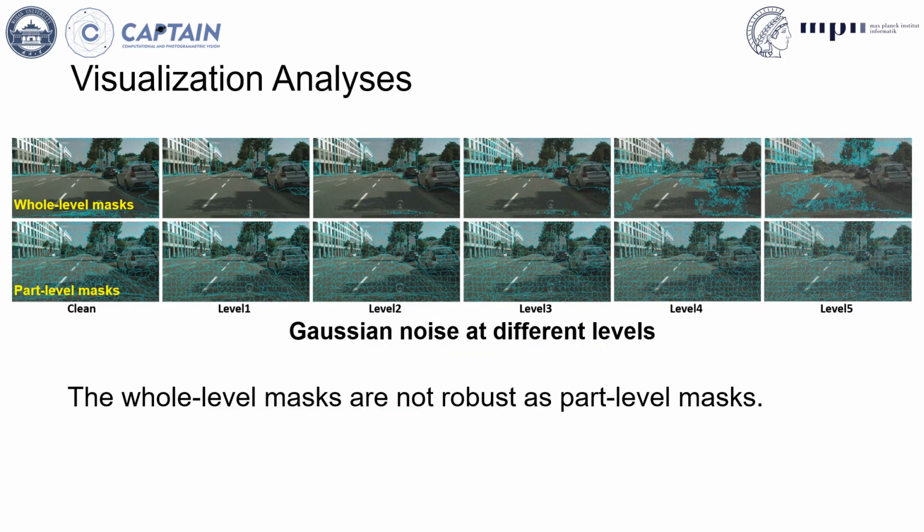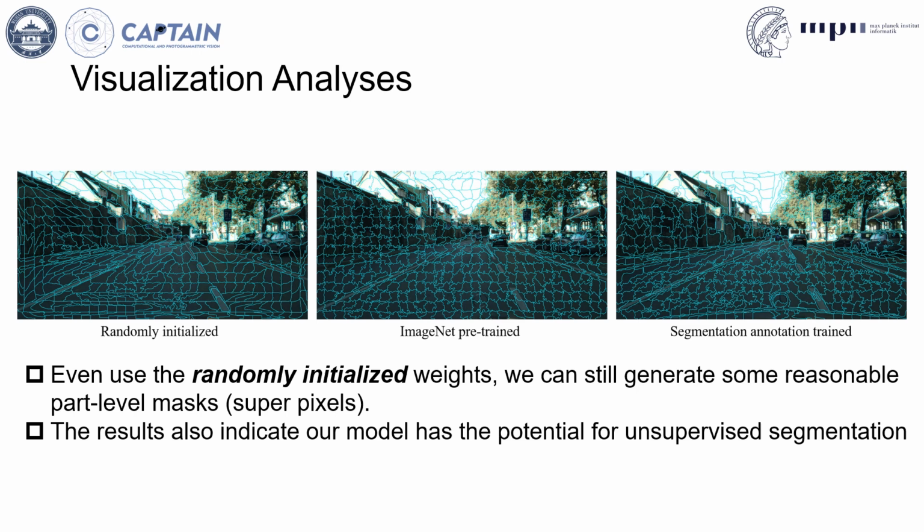This slide visualizes the part-level masks and whole-level masks on different levels of Gaussian noise. The quality of the whole-level mask drops dramatically as the noise level increases. In contrast, the quality of the part-level mask is less affected. In this slide, we visualize the part-level masks with different kinds of model weights, including randomly initialized weights, ImageNet pre-trained weights, and segmentation model weights. We can see that even using the randomly initialized weights, we can still generate some reasonable part-level masks, superpixels. The results also indicate our model has the potential for unsupervised segmentation.